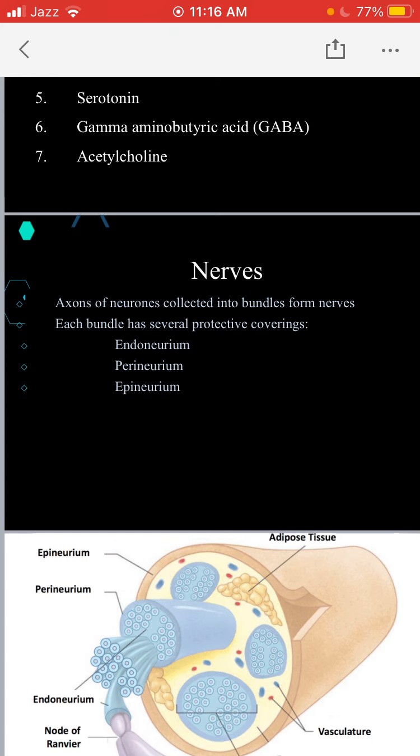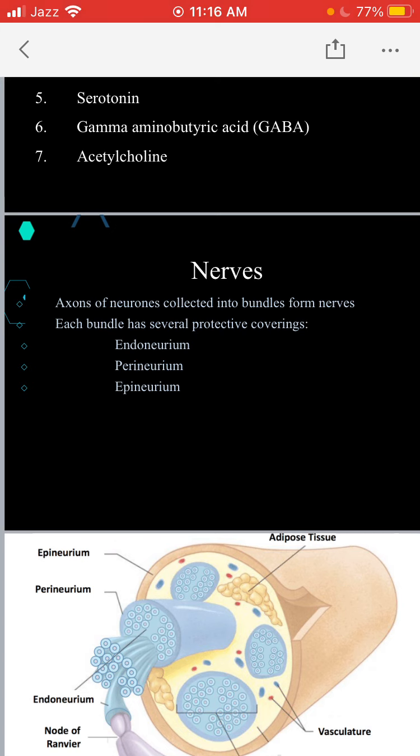So, what is the difference between a nerve and a neuron? As we have already discussed, a neuron is composed of a cell body, dendrites, and an elongated axon. When many axons are collected into a bundle and wrapped in connective tissue or a protective covering, this results in the formation of a nerve.